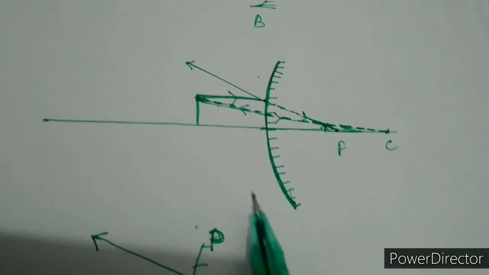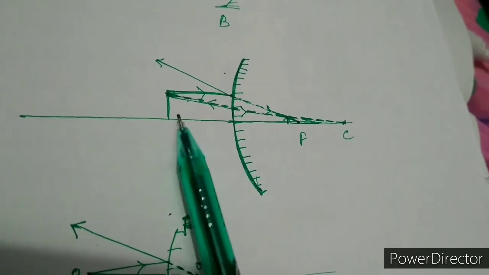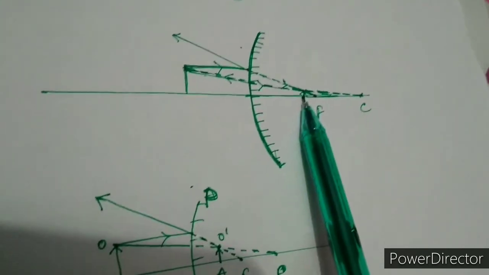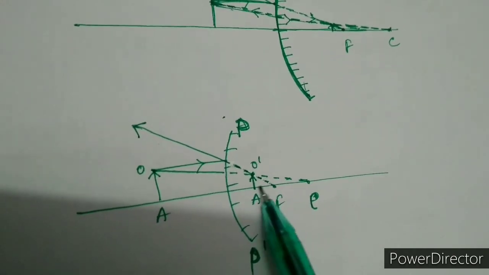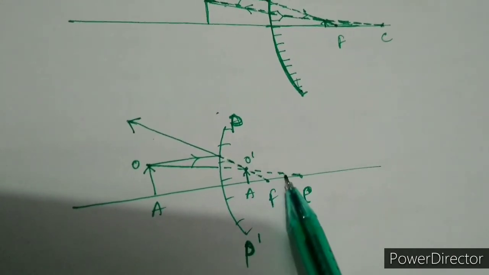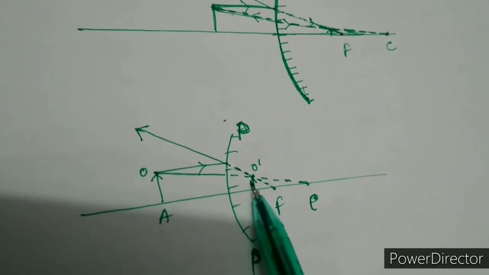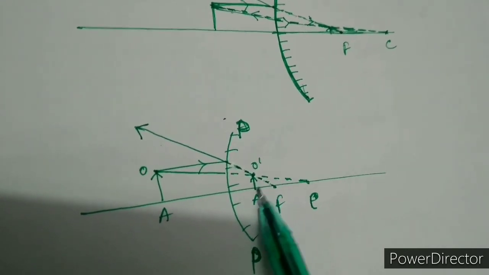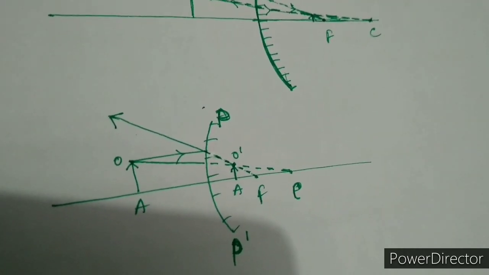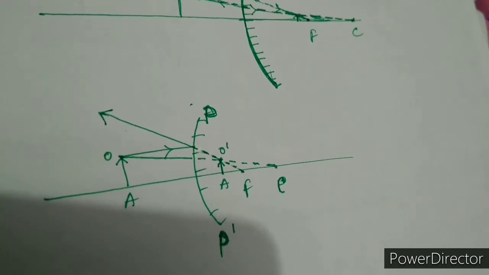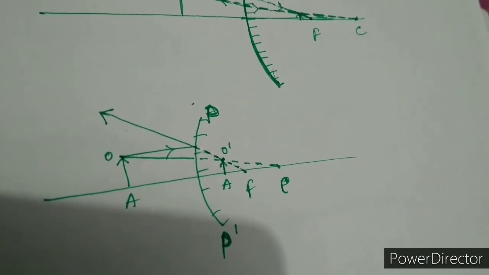There is another figure. In this case also, it is a virtual image. See, this virtual image is formed here. Here it is also a virtual image, formed here. Whenever we are extending the rays of light, this type of image is formed. That's why these are known as virtual images. Okay. So this was about the real image and the virtual image. Hope you have now understood the difference between the real image and the virtual image.